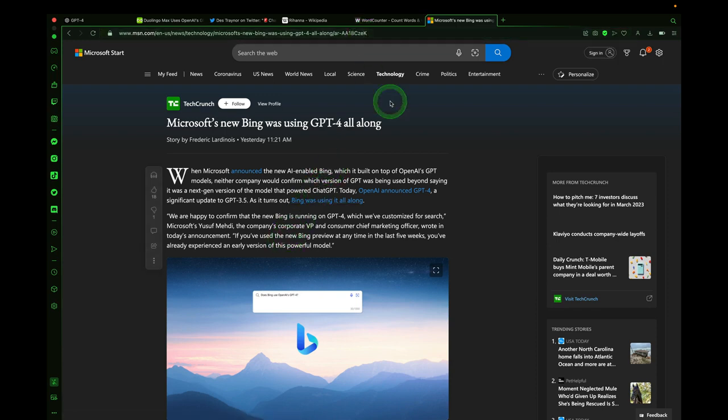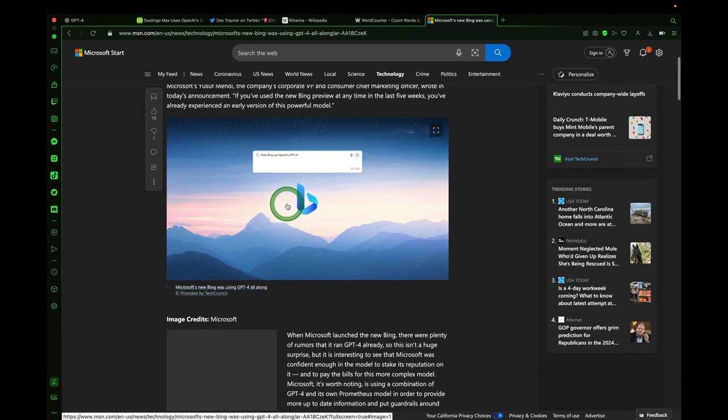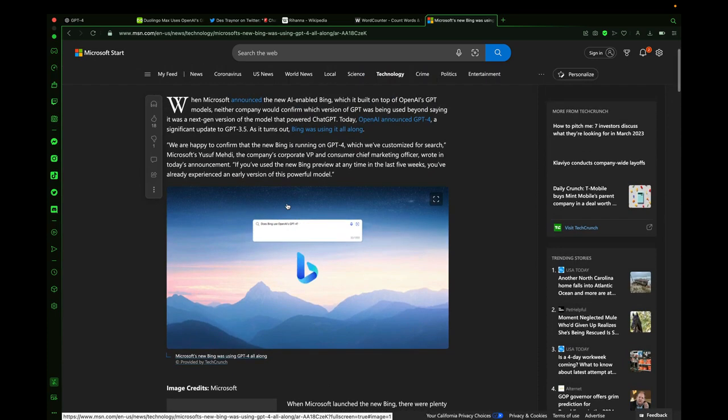But OpenAI has publicly announced this new model that we've just been demoing, and the Microsoft Bing AI chat search engine was built upon this GPT-4 model. So that's pretty impressive that they've had access to it, and then we have used it and demoed it without knowing that it was GPT-4.